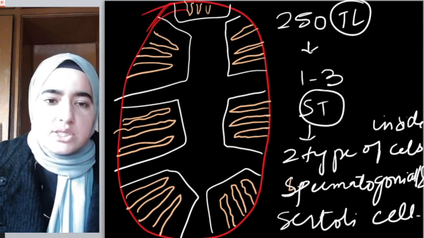Okay, we'll see what the function of spermatogonia is and what the function of Sertoli cells is.